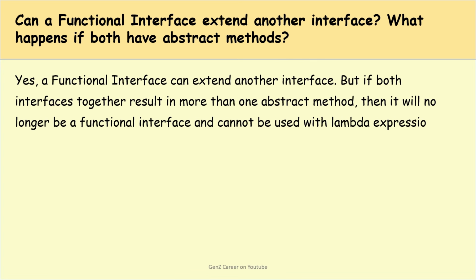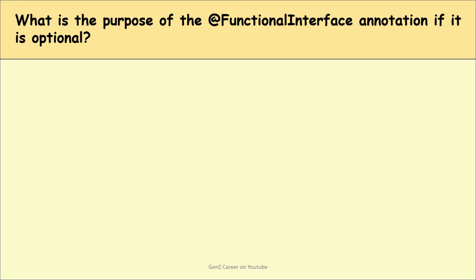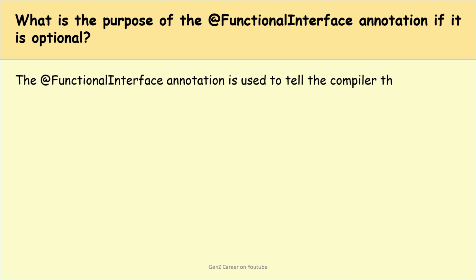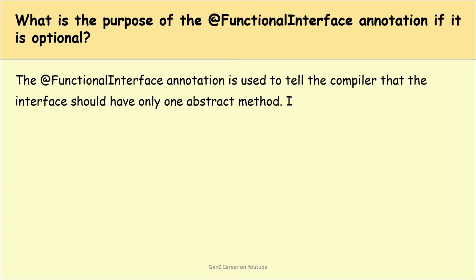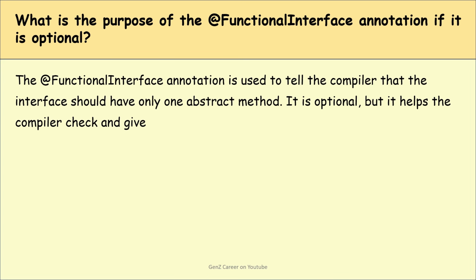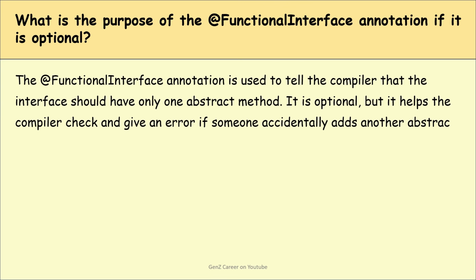So, guys, next question would be what is the purpose of the FunctionalInterface annotation if it is optional? So, yes, we know the FunctionalInterface annotation is optional, but why is it important? So, guys, the FunctionalInterface annotation is used to tell the compiler that the interface should have only one abstract method. It is optional, but it helps the compiler check and give an error if someone accidentally adds another abstract method. So, it mainly helps in code safety and clarity.